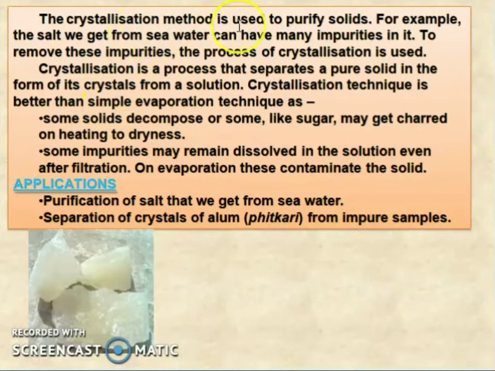The crystallization method is used to purify solids. For example, the salt we get from sea water can have many impurities in it. To remove these impurities, the process of crystallization is used. So crystallization is a process that separates a pure solid in the form of its crystals from a solution.